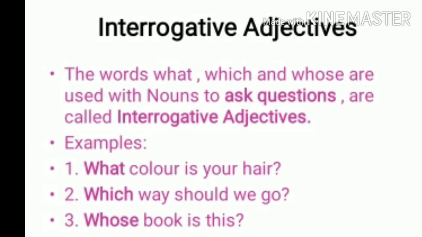Second, which way should we go? Third, whose book is this? So color, way and book, these all are your nouns. We are writing what, which and whose and asking a question, and there is a question mark at the end of the sentence. So we know that these are interrogative adjectives.